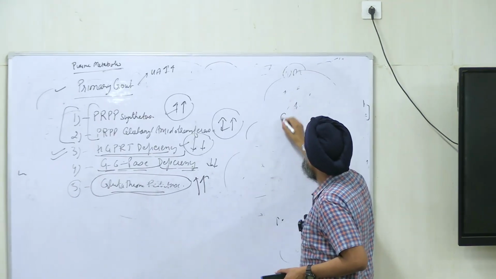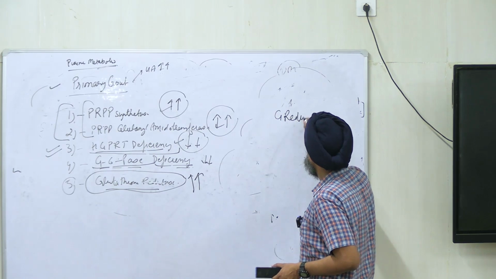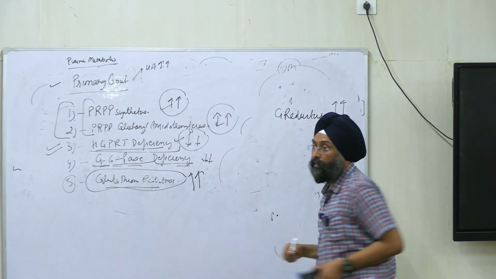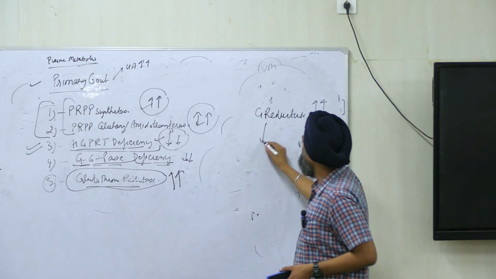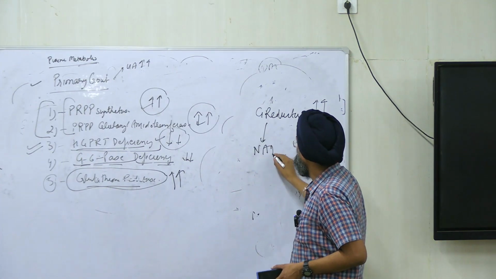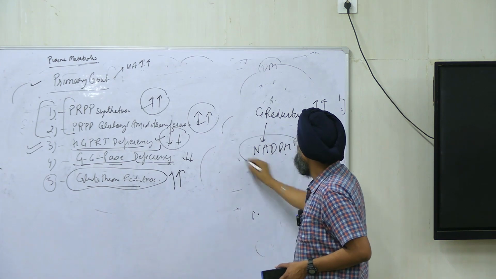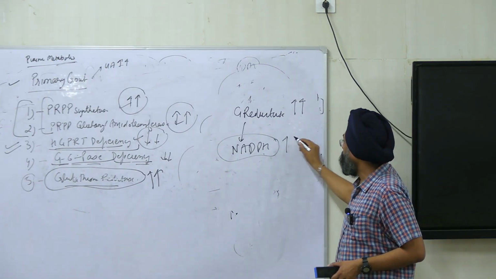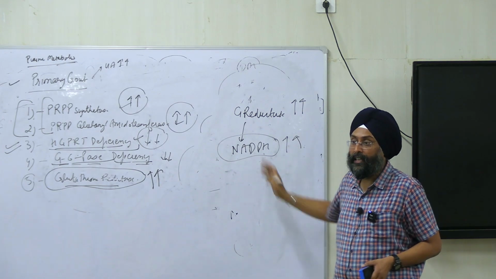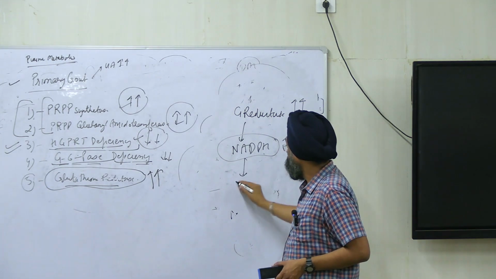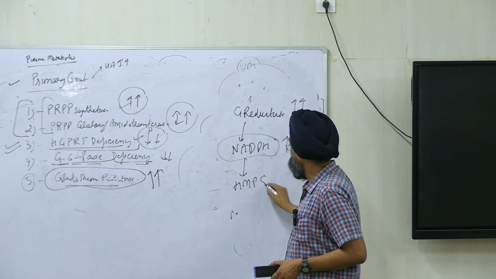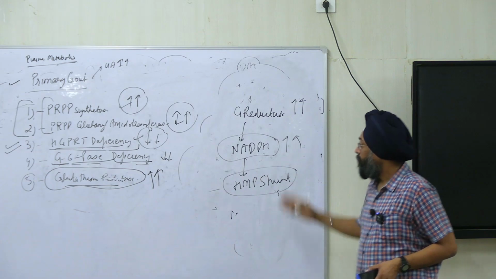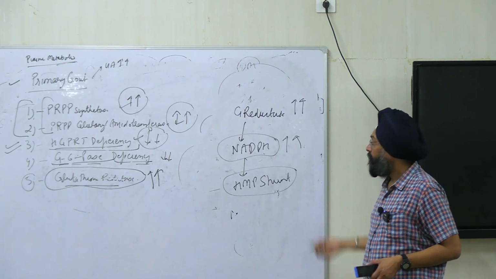High glutathione reductase will lead to synthesis of more NADPH. With more NADPH formed, more will enter the HMP shunt.